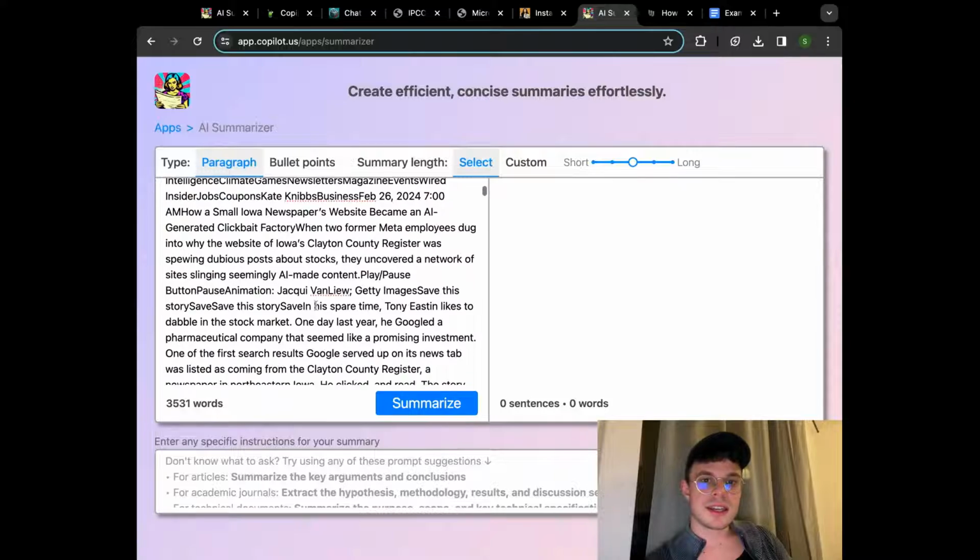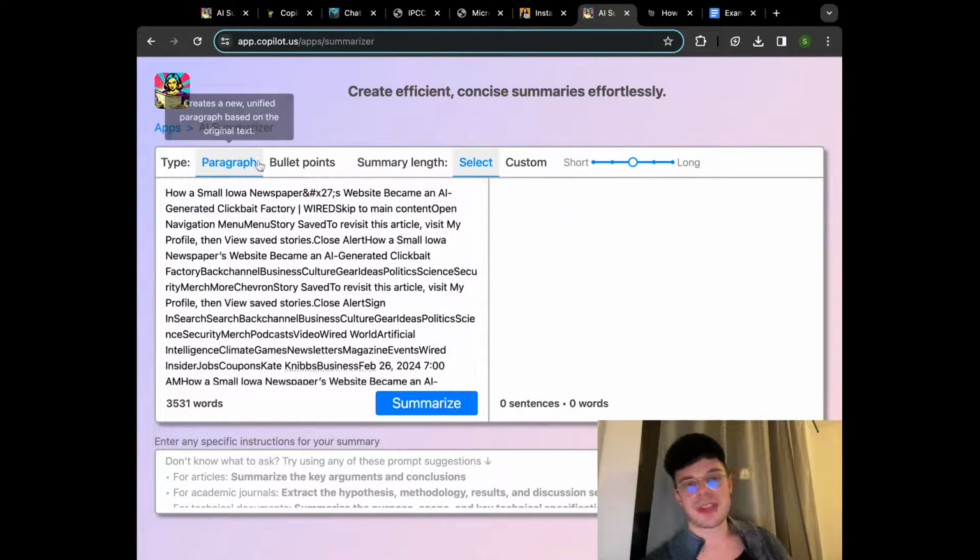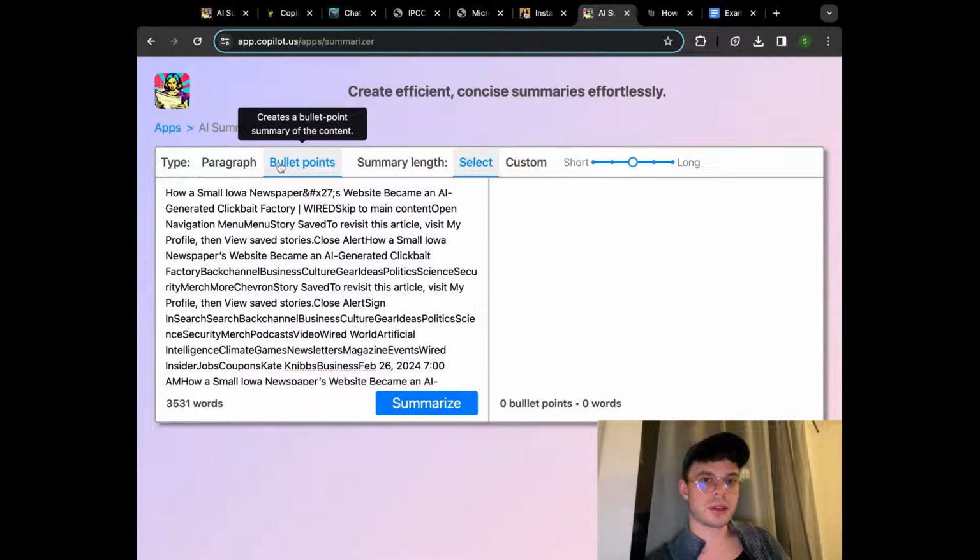And as you can see, in a few moments, the text just inserted automatically. After that, I would say that I want to have the bullet point summary. Just again, my personal preference. All of those settings are based on what your needs are. And since that is bullet points, I think it's going to be pretty well organized, pretty neatly, and a very easy to digest piece of information.